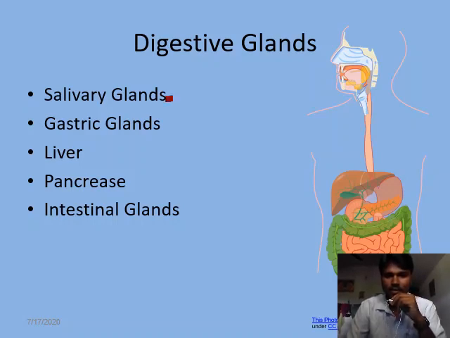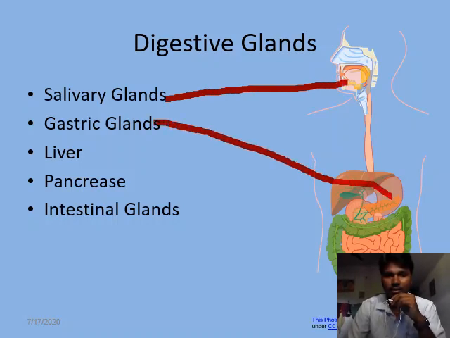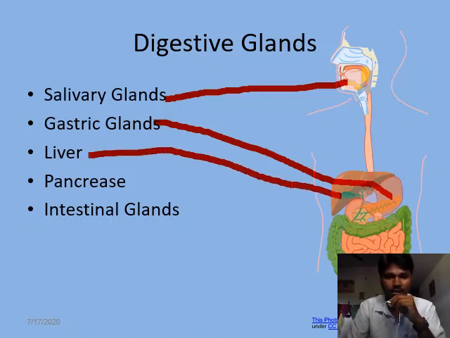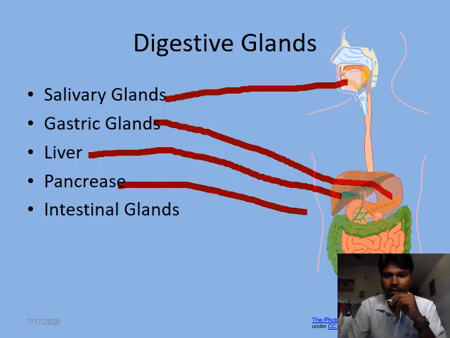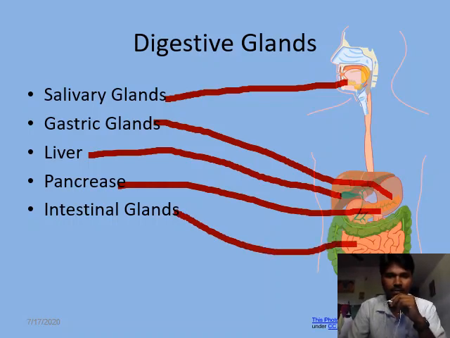Let's see. Salivary glands here, gastric glands present in the stomach, the liver, which is the largest internal organ, the pancreas here, a leaf-like structure, and there are intestinal glands as well, which are present in the small intestine.